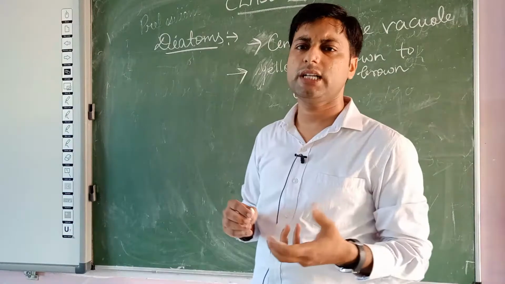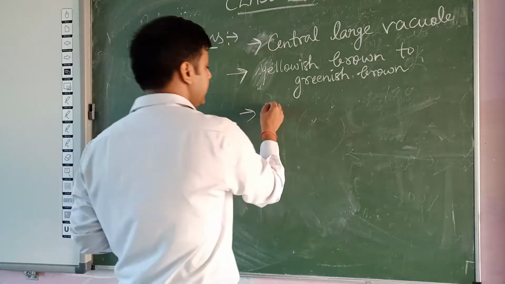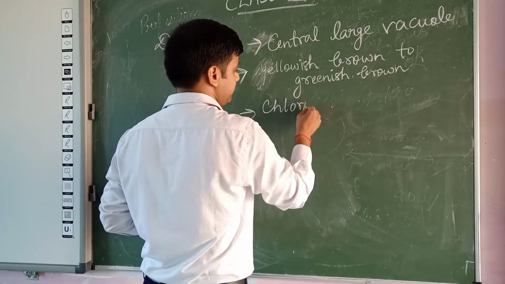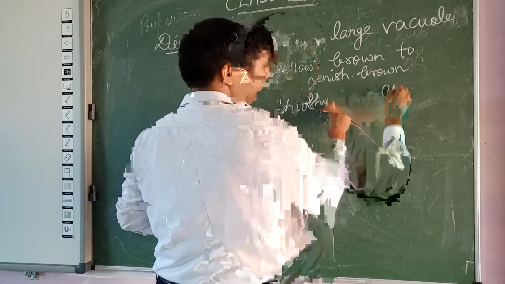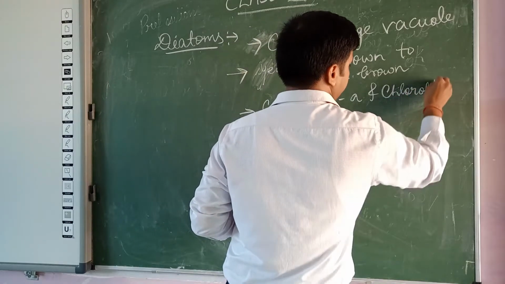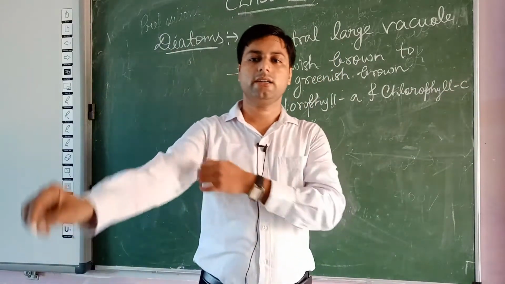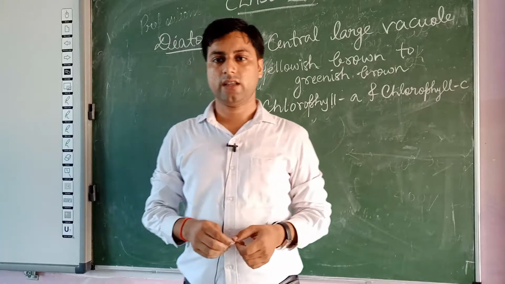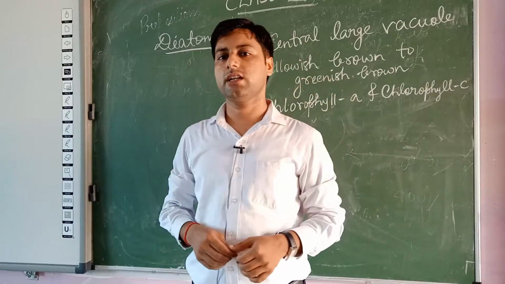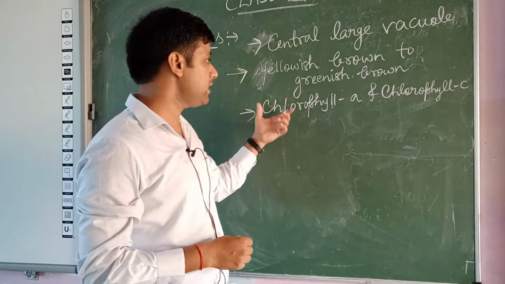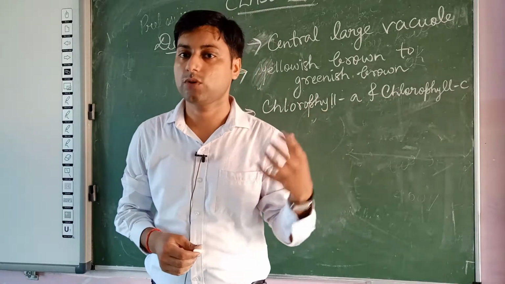those colors are there because they commonly contain chlorophyll A and chlorophyll C. We already know that there are different types of chlorophyll. Chlorophyll commonly occurs in all green plants to trap the solar energy for photosynthesis. So in case of diatoms, we already know that diatoms are the chief producer in the ocean.